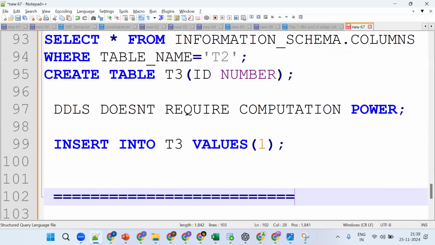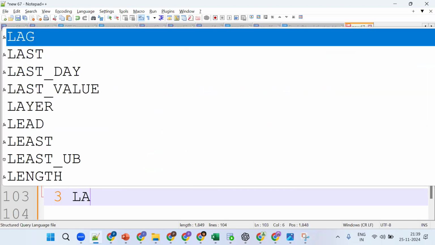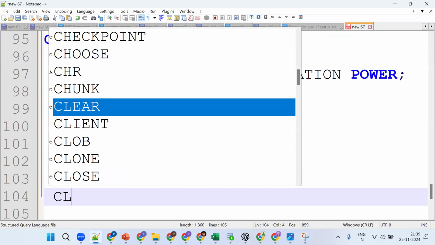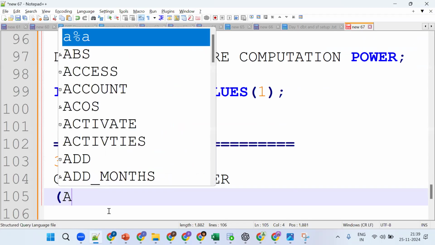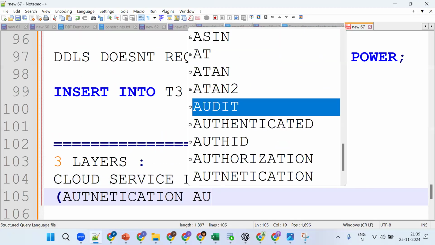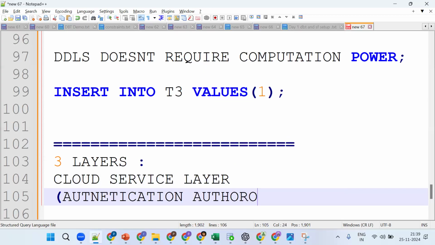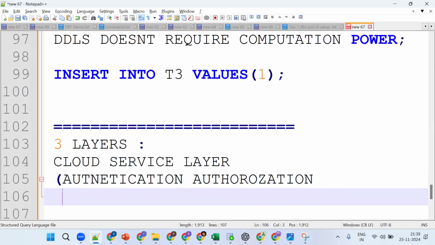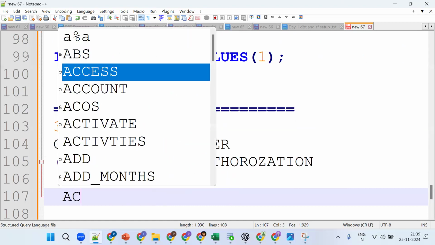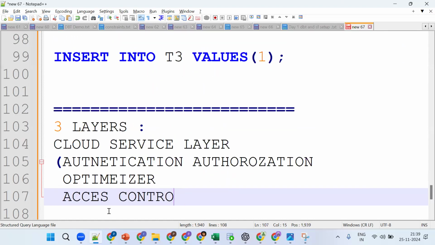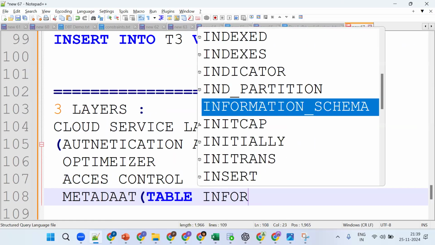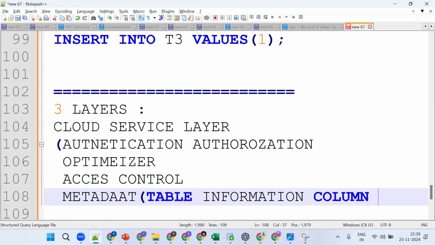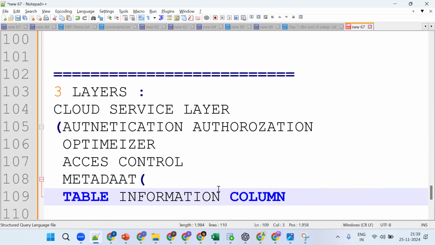See, how many layers does the Snowflake architecture have? Totally 3 layers. What are they? One is the cloud service layer. In this layer, mostly what things are there? Authentication, which means checking whether you are the correct user or not, authorization, access control, optimization. Then the main thing, metadata. You should have an understanding of the number of columns, the table information, once we create the database.